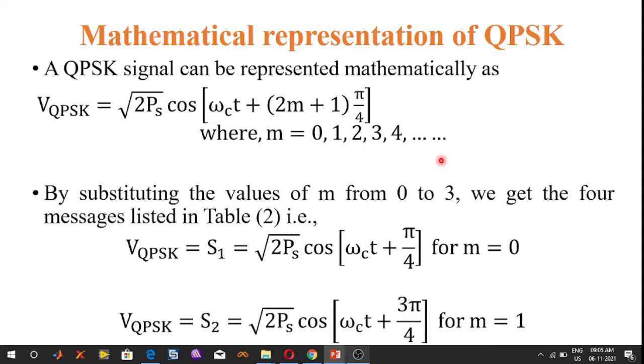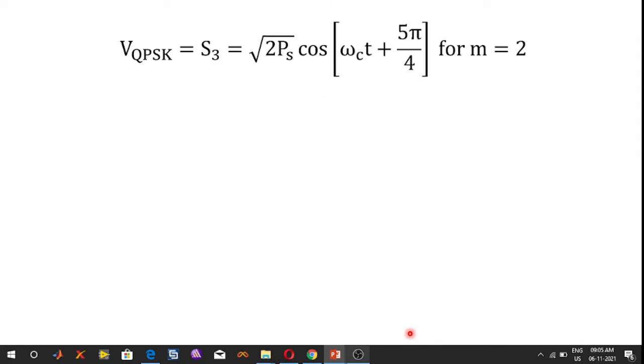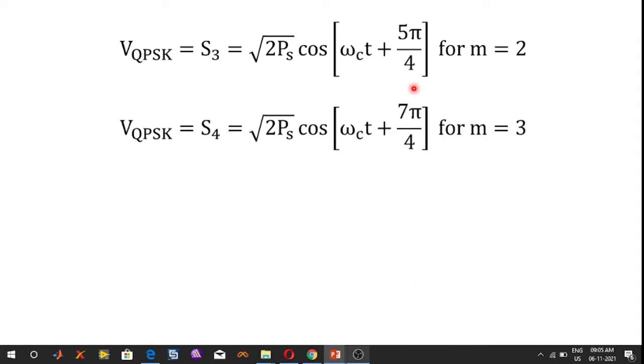For symbol S1, the carrier phase shift is pi by 4 radians, for symbol S2 it is 3 pi by 4, for symbol S3 it is 5 pi by 4, and for symbol S4 the carrier phase shift is 7 pi by 4. So that is the alternative representation of the carrier phase shifts of quadrature phase shift keying.